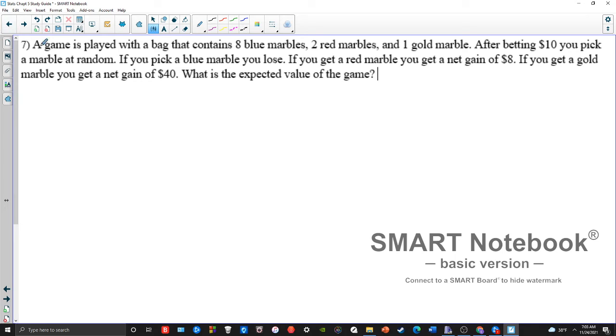All right, so a game is played with a bag that contains 8 blue, 2 red, and 1 gold. You bet 10 bucks. If it's a blue marble, you lose. If it's a red marble, you get 8. If it's a gold marble, you get 40. What's the expected value? Okay, so expected value is no different than just saying the average.